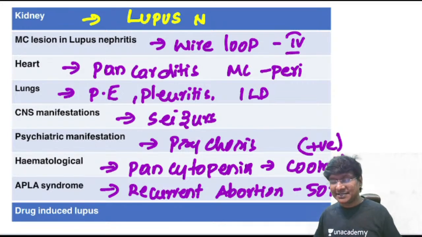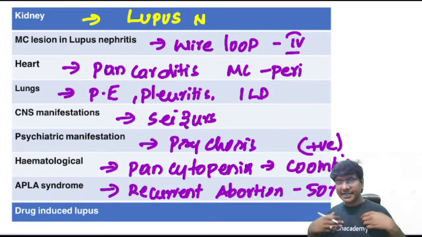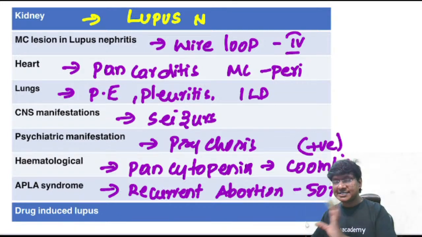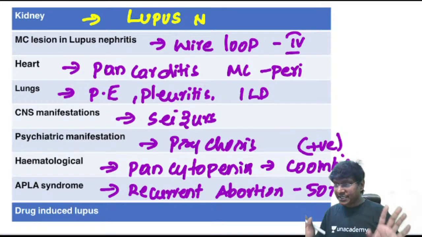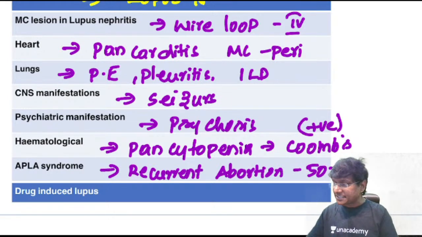Right, if some other educator tells class 3, I'm not concerned about that. In my class, remember, it is class 4 and I'm giving you the reference also, that is Harrison 21st edition, right? So I don't want to comment about the other educators here. Okay, right. So recurrent abortions, like that will be the presentation in case of the APLA syndrome.